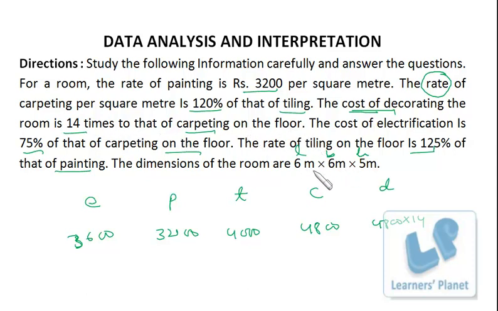So floor carpeting must be 6 into 6, that is 36 square meter. So the total cost of decoration is 36 into this. Okay, so that is the total cost of decoration. Similarly, the cost of electrification is 75% that of carpeting on the floor. So carpeting is again 36, so the cost of electrification is 3600 into 36. That is actually the total cost, and these are the prices per square meter. Okay, then the rate of tiling on the floor is 125% of that of painting, otherwise remaining things are okay.